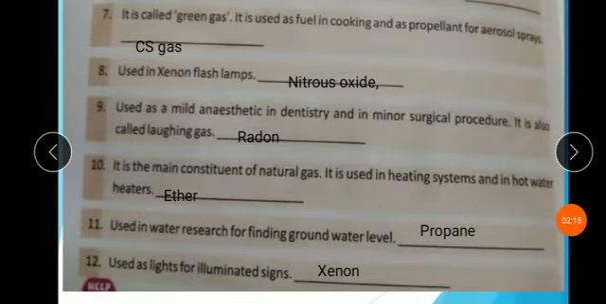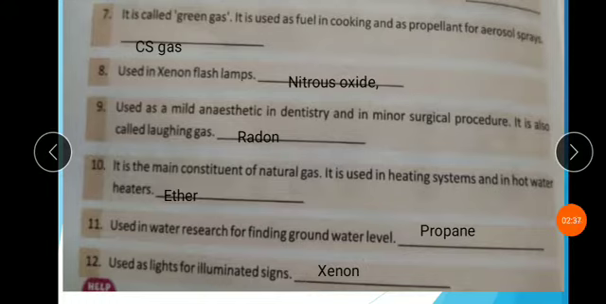Question number 7. It is called green gas. It is used for fuel in cooking and as propellant for aerosol spray. The name of this gas, CS gas.